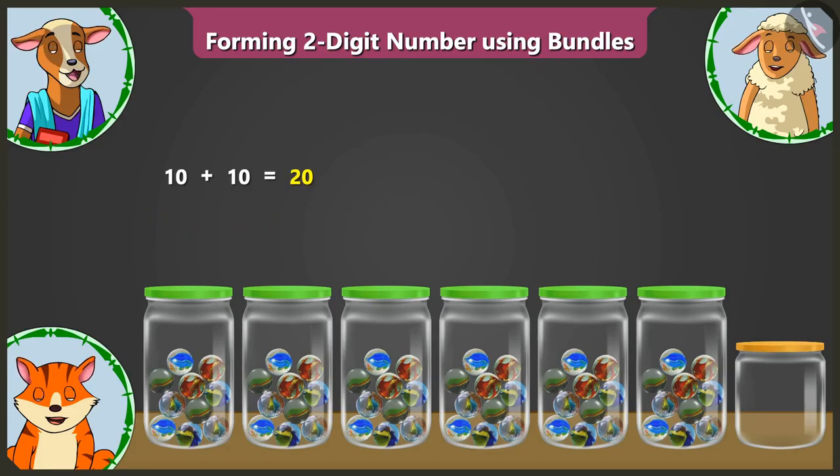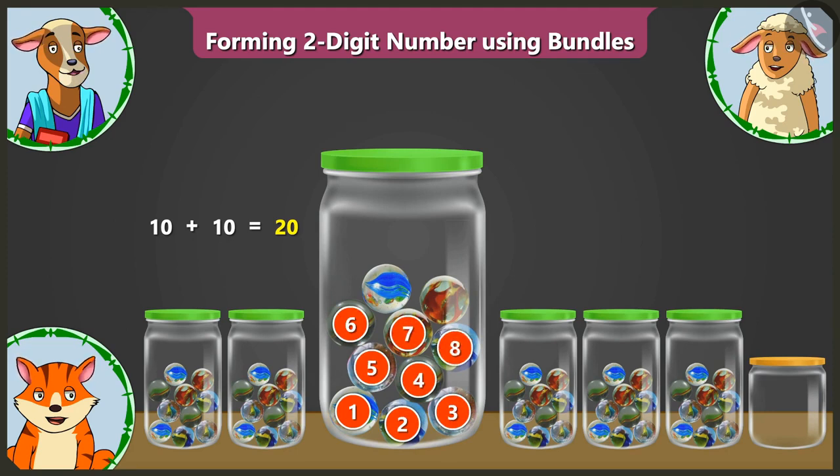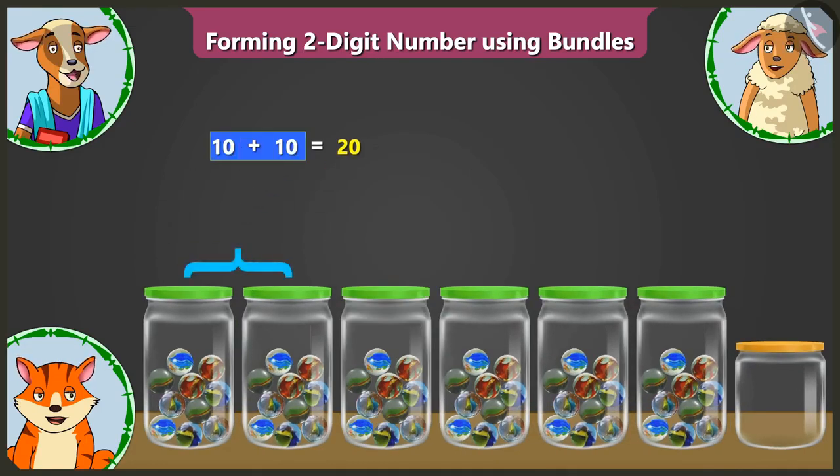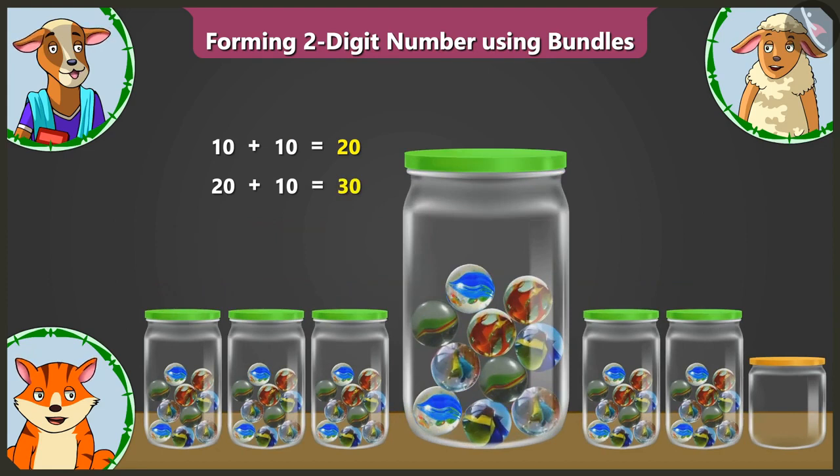Now look, here in the third jar, there are 1, 2, 3, 4, 5, 6, 7, 8, 9 and 10 marbles. So, this makes it 10 and 10, 20, 20 and 10, 30. Three groups of tens. Now Lily, you count the marbles in the fourth jar.